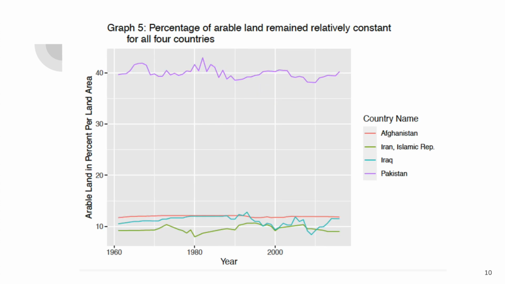As demonstrated by the arable land graph, the percentages of arable land available in each country remain relatively constant for all countries throughout the years. It is because of this finding that we opted not to include arable land as a variable in our linear model.